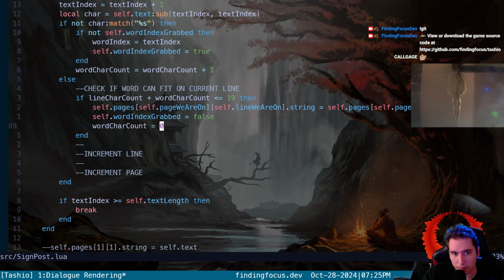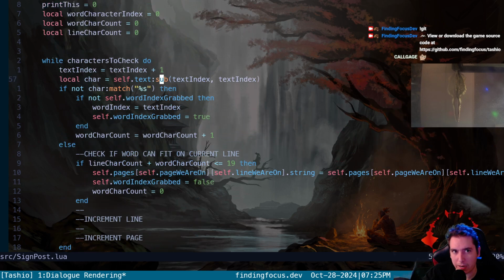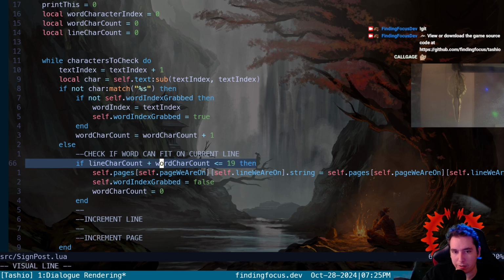Let's check, because this is the word character count. Okay, so we need a total or a line character count plus the current word. So we need to increment our line character count by the current line character count with the new word we just added.